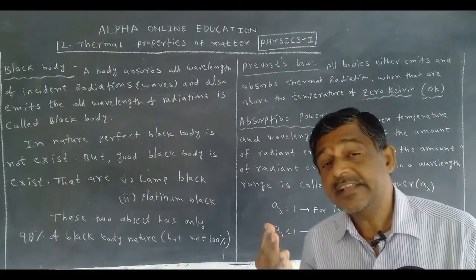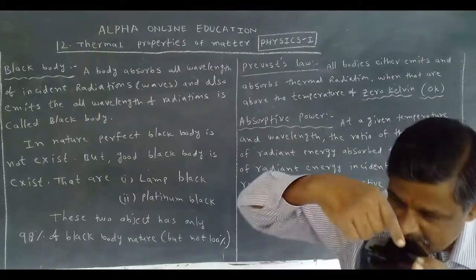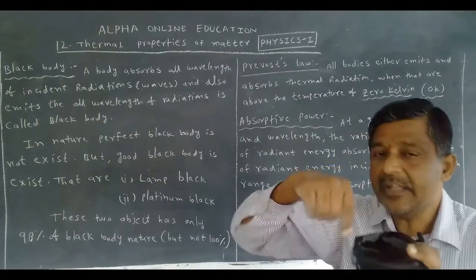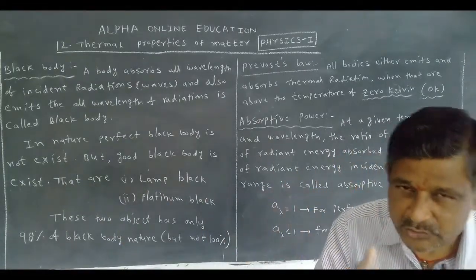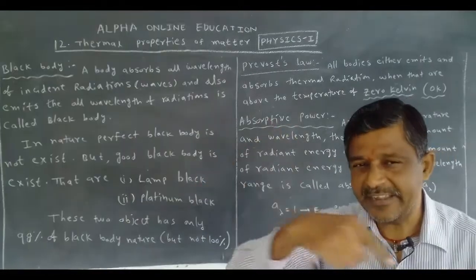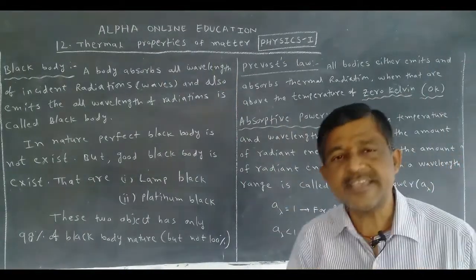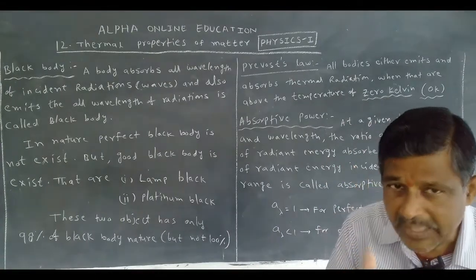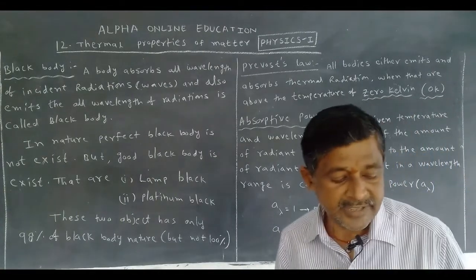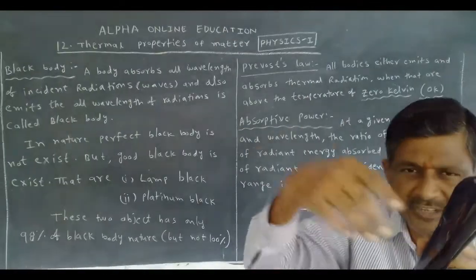If a body absorbs radiation of wavelengths from 400 nanometers to 80,000 nanometers incident on it, and also emits them, it is called a black body. Does it mean it emits all wavelengths of radiation?